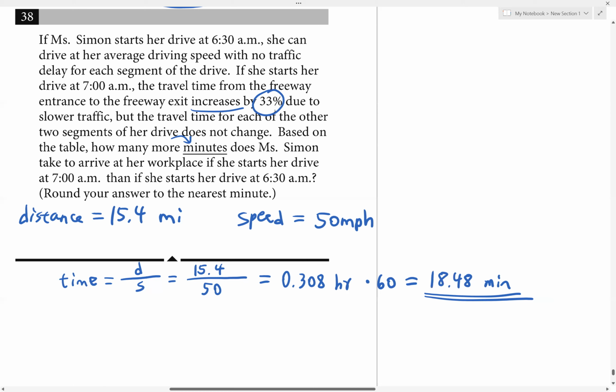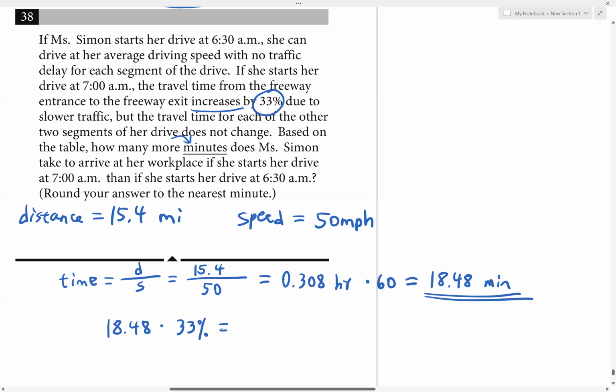We don't have to find the total time after the increase. That could work, but then we'd have to subtract the 18.48. The easier way is to multiply the total time, 18.48 times 33%, which represents the additional time.